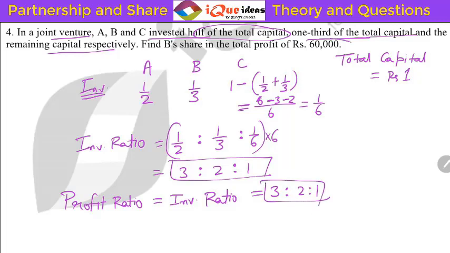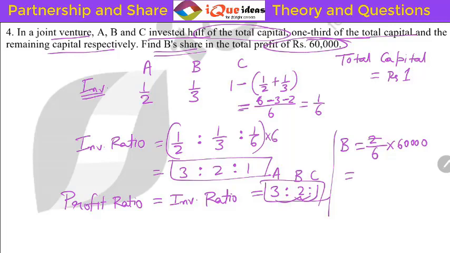Okay. The total profit is 60,000. Question is find B's share. So you can find the share of each one. As of now, we'll just find the share of B, and that will be equal to 2 divided by 3 plus 2 plus 1, that is 5 plus 1, 6 into 60,000. So very clearly you can see 2 by 6 is 1 by 3, 60,000 by 3 is 20,000 rupees. All right. So this again was a direct question.